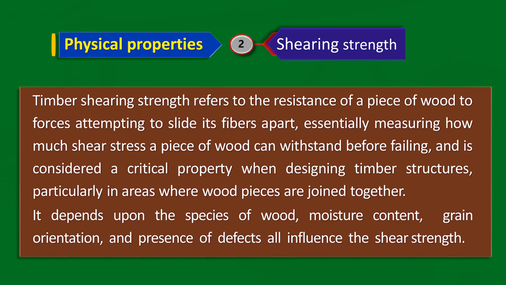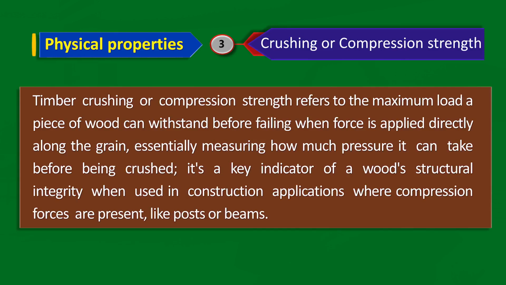The second property is shearing strength. Timber shearing strength refers to the resistance of a piece of wood to forces attempting to slide its fibers apart, essentially measuring how much shear stress a piece of wood can withstand before failing, and it is considered a critical property when designing timber structures, particularly in areas where wood pieces are joined together. It depends upon the species of wood; moisture content, grain orientation, and presence of defects all influence the shear strength. Crushing or compression strength.